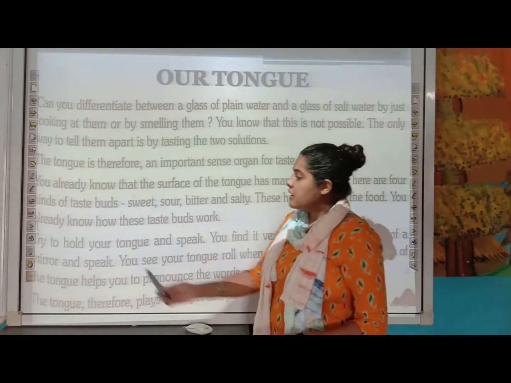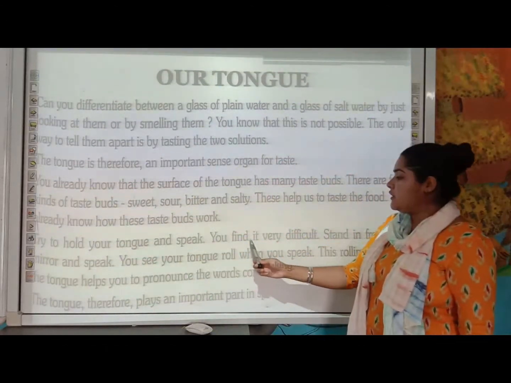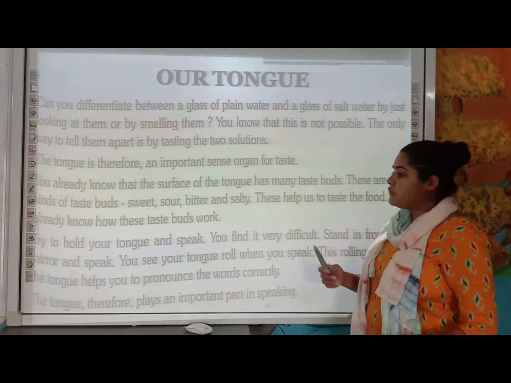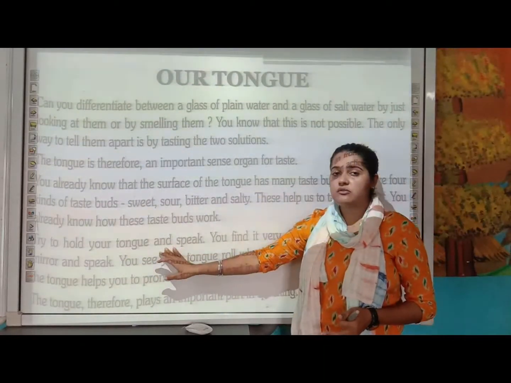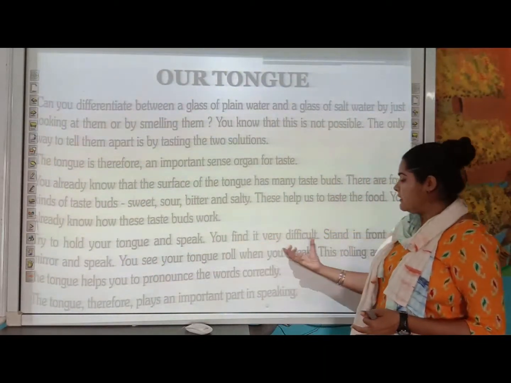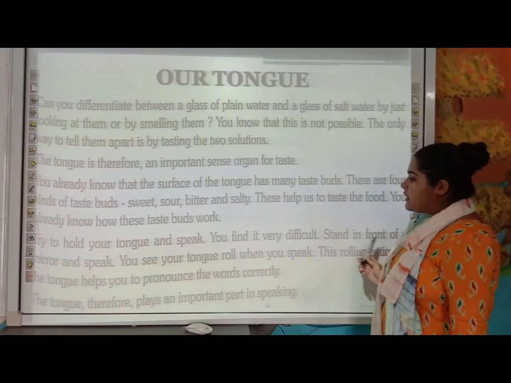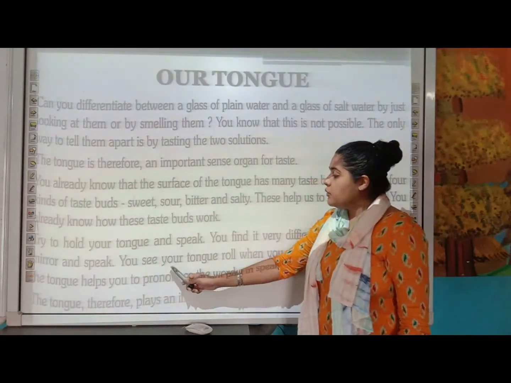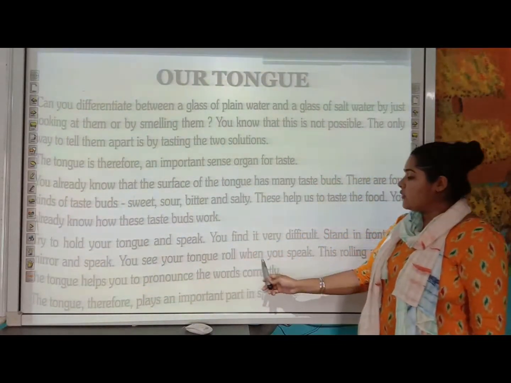Okay. Next is, try to hold your tongue and speak. You find it very difficult. If you try to hold your tongue and speak, you will find it difficult to say certain words. So stand in front of a mirror and speak. You can see your tongue roll when you speak.